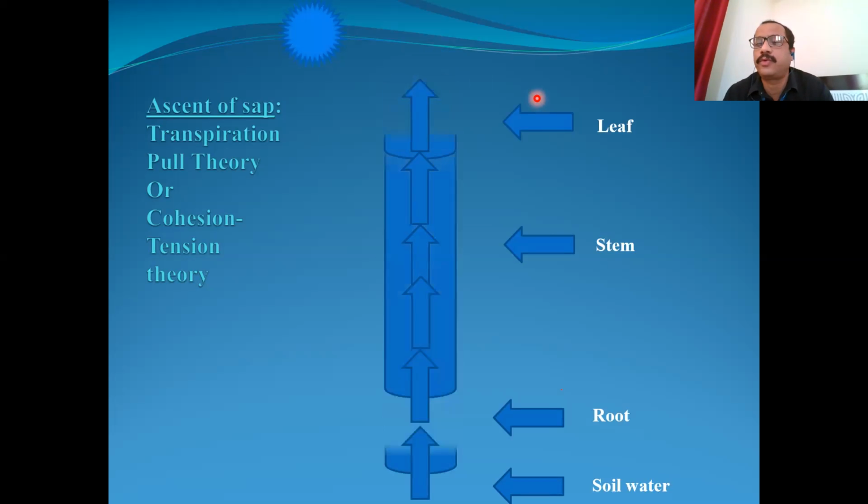Water can go from roots to the tip of the plant body up to the height of 200 meters. And just now we have seen that the tallest tree of the world, according to Guinness Book of World Records, has a height of just 115.5 meters, Sequoia sempervirens. So this theory satisfactorily provides the solution for the mechanism of ascent of sap, even in the tallest plant of the world.